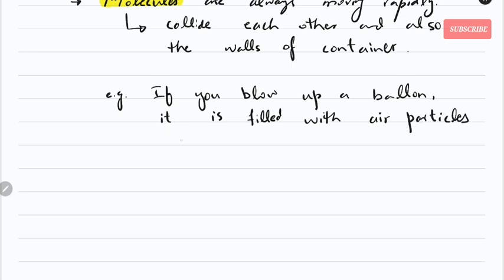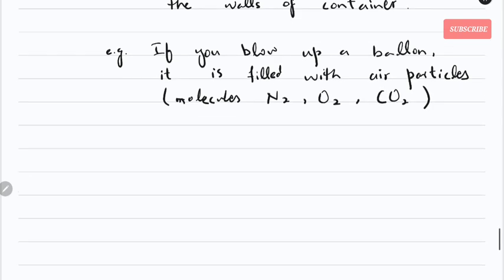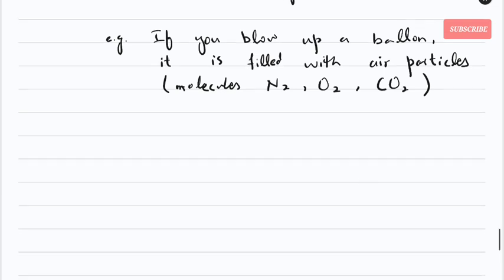I think we talked about it a little bit, and these are molecules like nitrogen molecules, oxygen molecules, O2, and probably carbon dioxide molecules and a bunch of other molecules, right? So now the balloon is filled with these molecules.